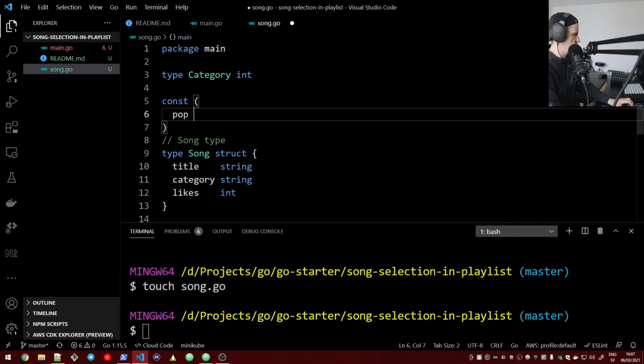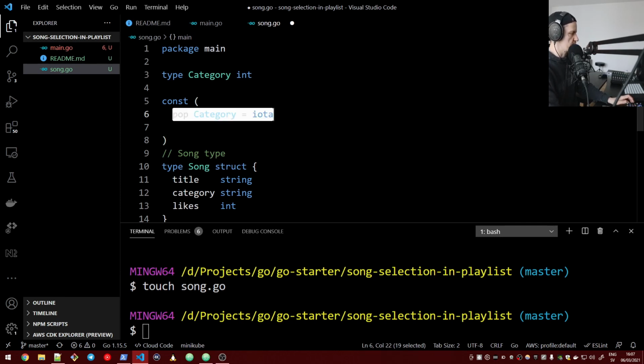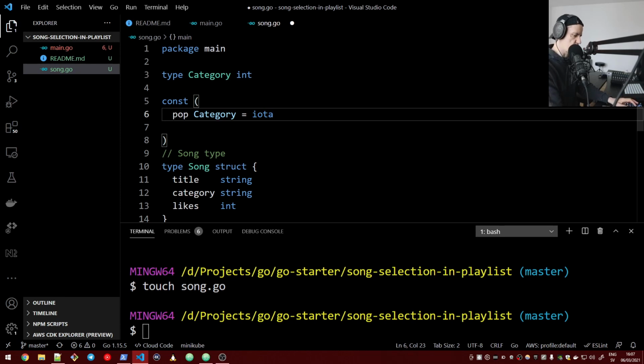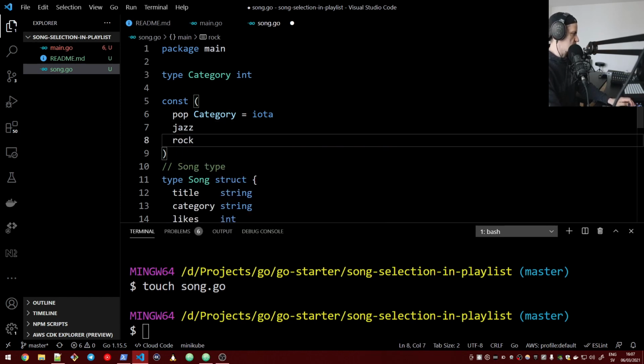Let's say pop category equal iota, and what iota represents is just a sequence of integer constants, and when you declare it like this, it starts with 0. You can also declare it like +1, and then it starts with 1, and so on. Then we have jazz, and then we have rock.